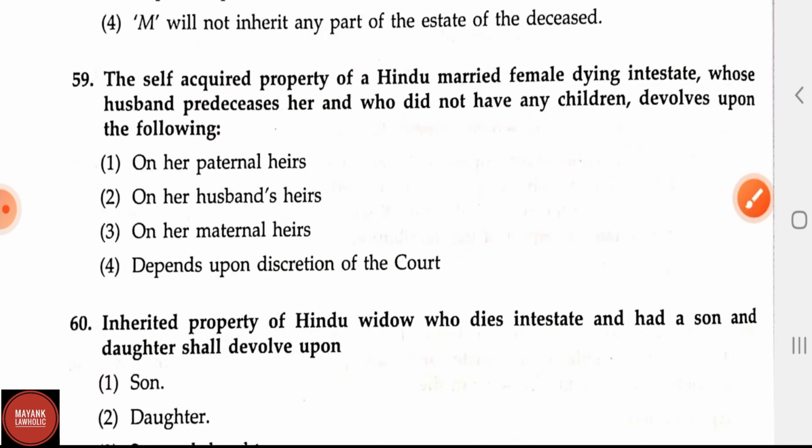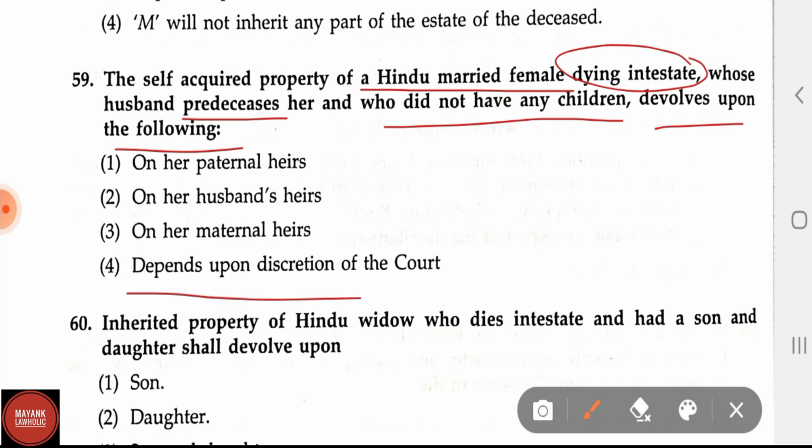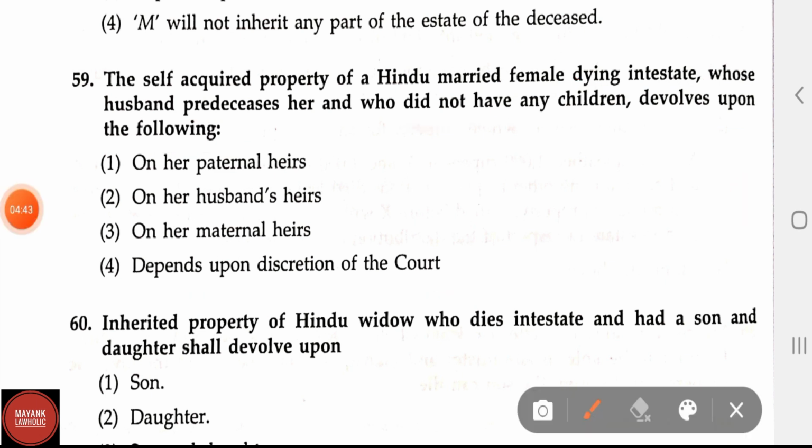Now let's see question number 59. The self-acquired property of a Hindu married female dying intestate, whose husband predeceases her and who did not have any children, devolves upon the following. Options are: first, her parental heirs; second, her husband's heirs; third, her maternal heirs; and fourth, depends upon the discretion of the court. In this question, the correct answer is her husband's heirs.